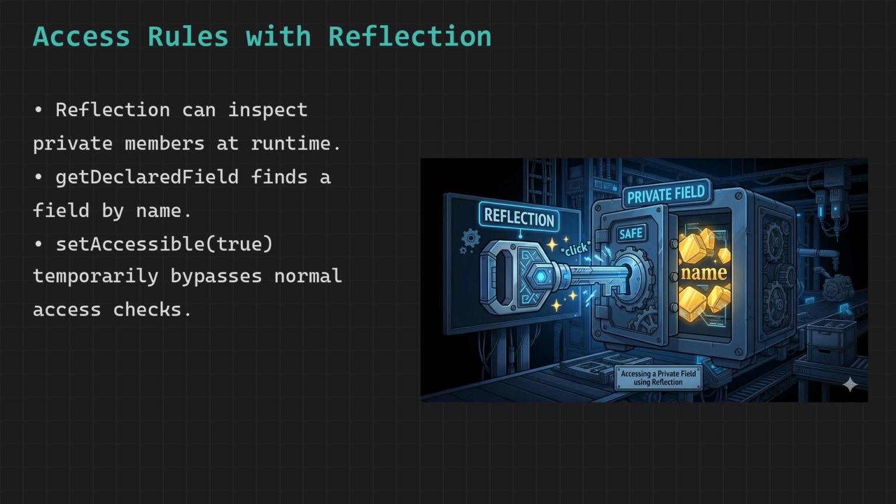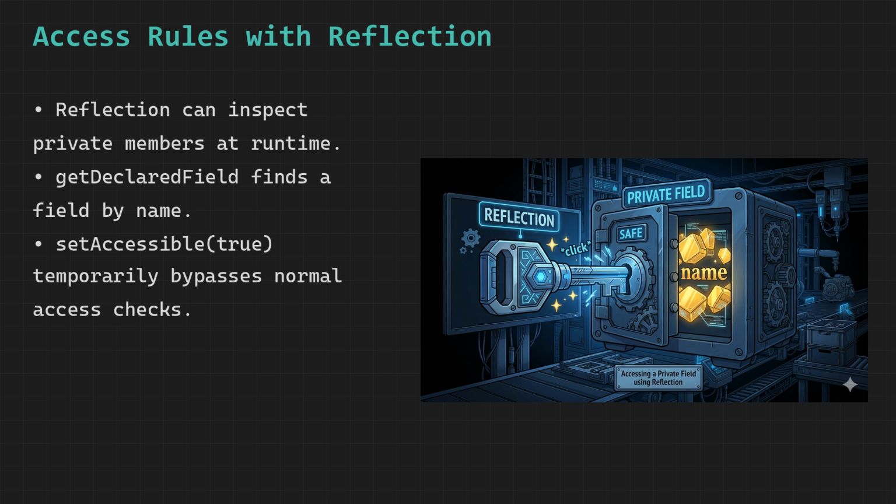Under normal circumstances, if a variable is marked as private, it is completely hidden from other classes, and the only way to access or modify it is through public methods like getters and setters. But reflection changes this by allowing us to directly locate that variable using its name at runtime, and this is done through the help of Class, which provides access to the internal structure of any class, including its private members.